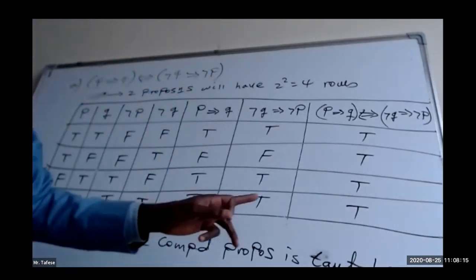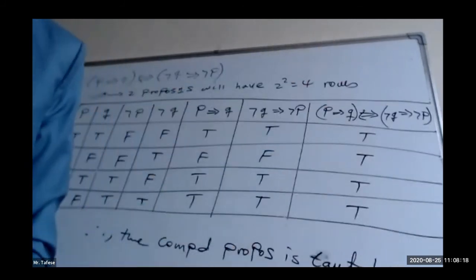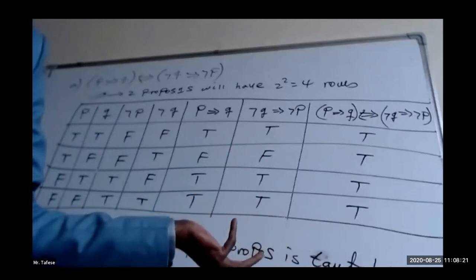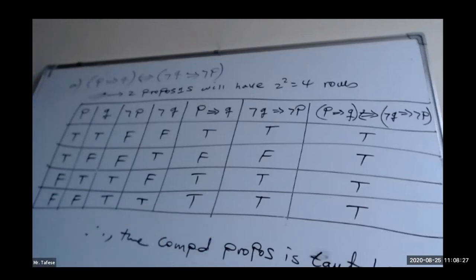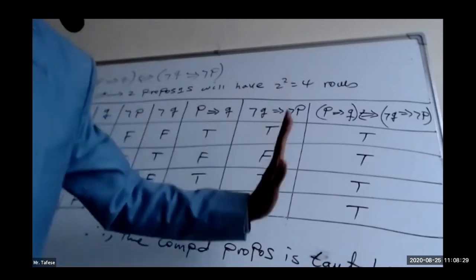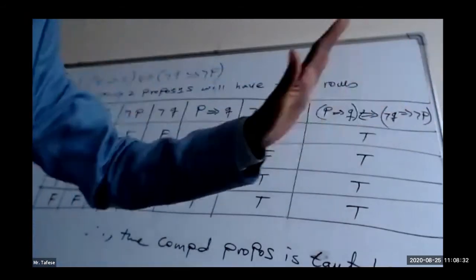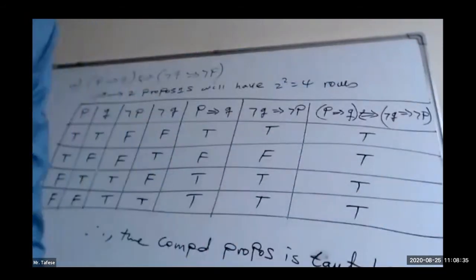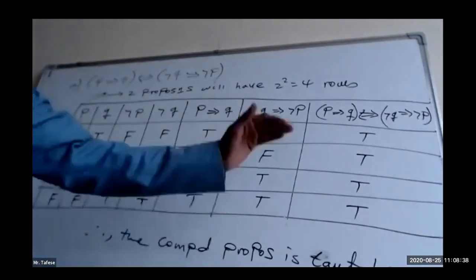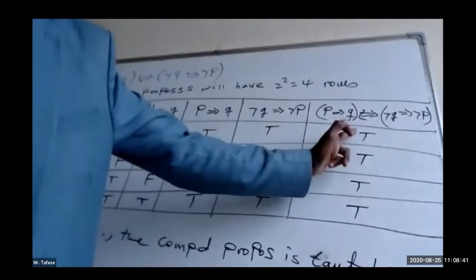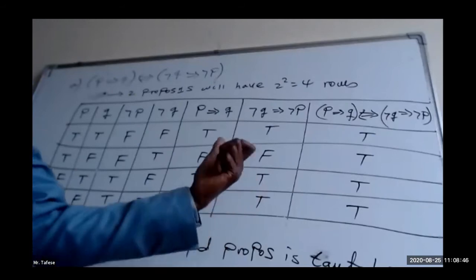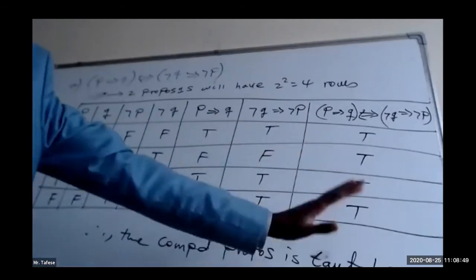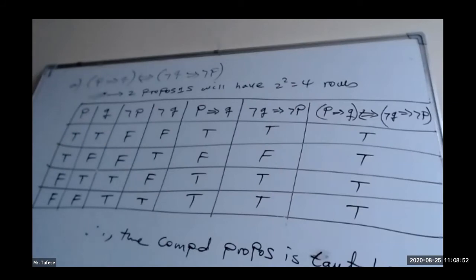If we had one false and the remaining true, it would never be a tautology, as you know. According to our previous session's topic, we say tautology when, for every assignment, for every row of the given complex proposition, we have truth value true. If the truth values are mixed, that means a false is already mixed in, it will be neither tautology nor contradiction. Okay, let me take you to the second one.